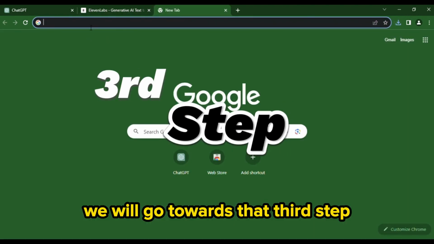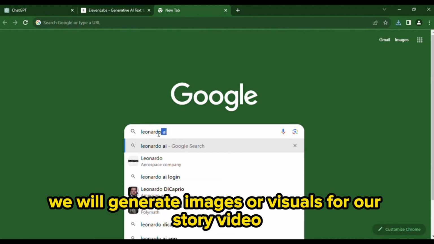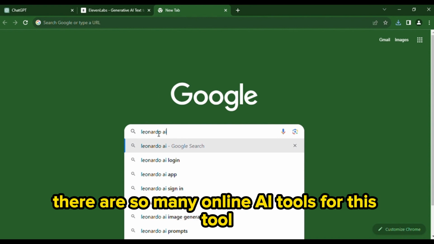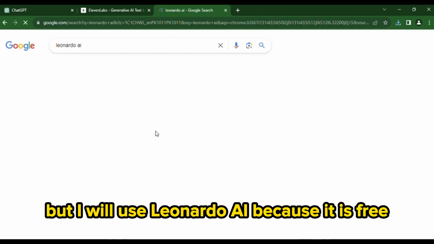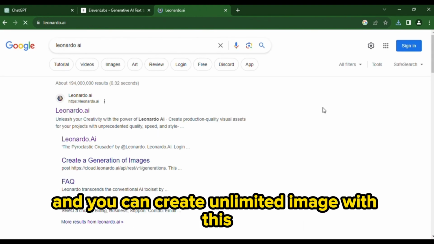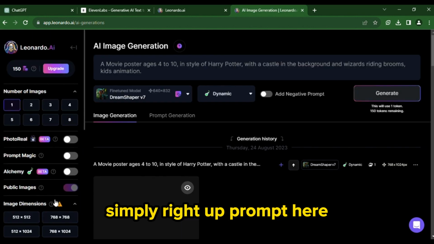We will go towards the third step. In the third step, we will generate images or visuals for our story video. There are so many online AI tools for this too, but I will use Leonardo AI because it is free and you can create unlimited images with this. Simply write a prompt here.